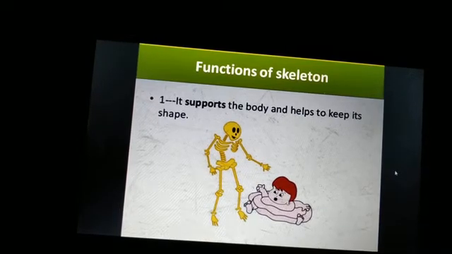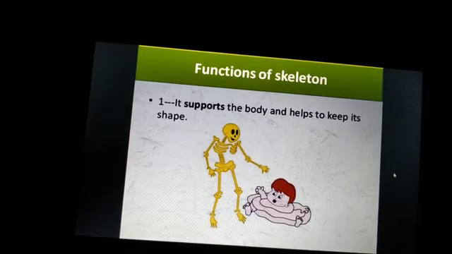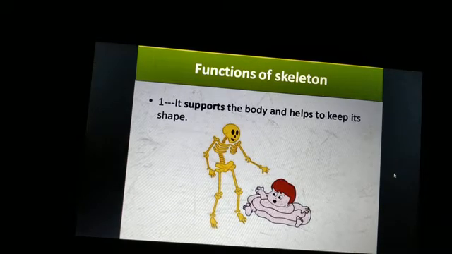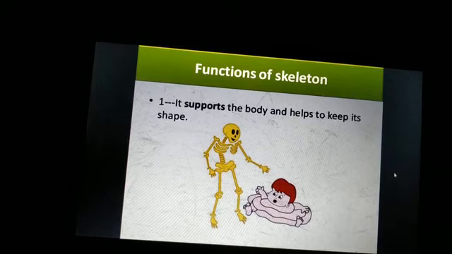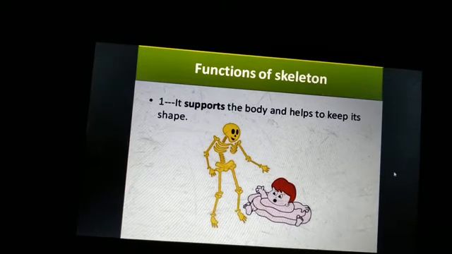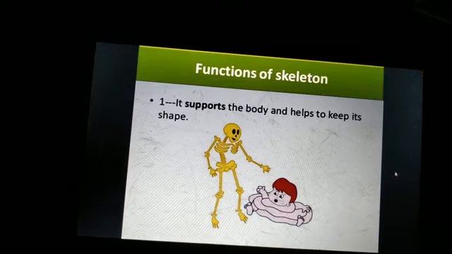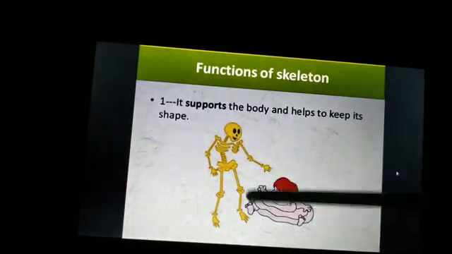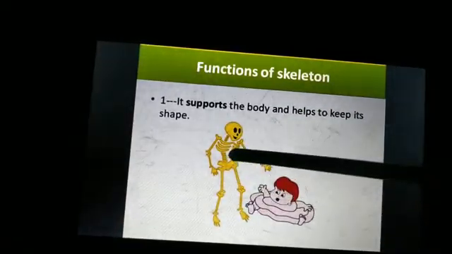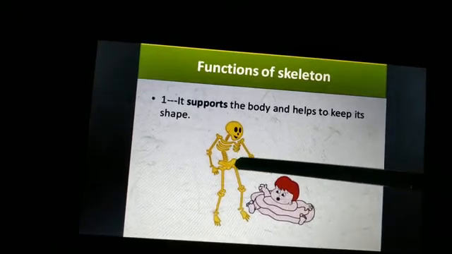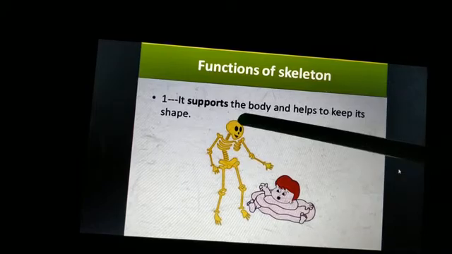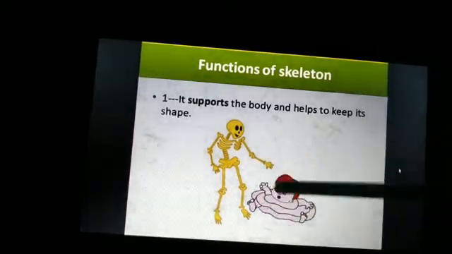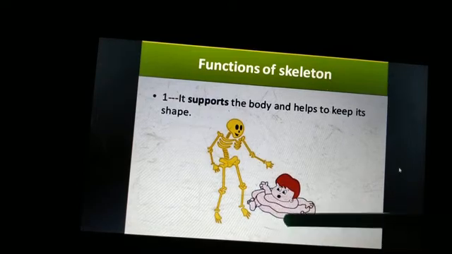The skeletal system helps to form a framework which gives shape and support to our body. It gives support to various organs of our body, and without the skeletal system our body will fall loose, isn't it? So this is the framework. Because of this our body is supported with the help of the skeletal system, and if we don't have the skeletal system we won't be able to stand, we will fall, isn't it?